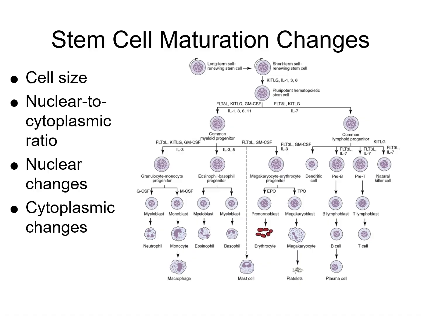So some morphological features of the hematopoietic cells. Cell size is going to vary depending on the cell type and stage of differentiation. Generally, immature cells are larger. Nuclear to cytoplasmic ratio is the proportion of nucleus size relative to the cytoplasm. A high N:C ratio indicates immature cells. It usually has a large nucleus and very little cytoplasm. A low N:C ratio is seen in mature cells, where they generally have a smaller nucleus and more cytoplasm.